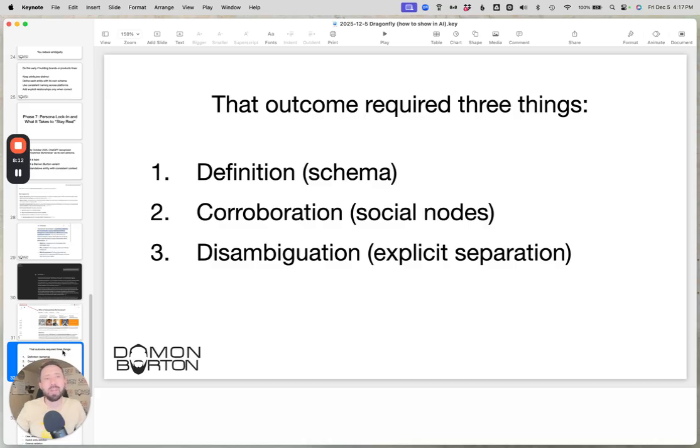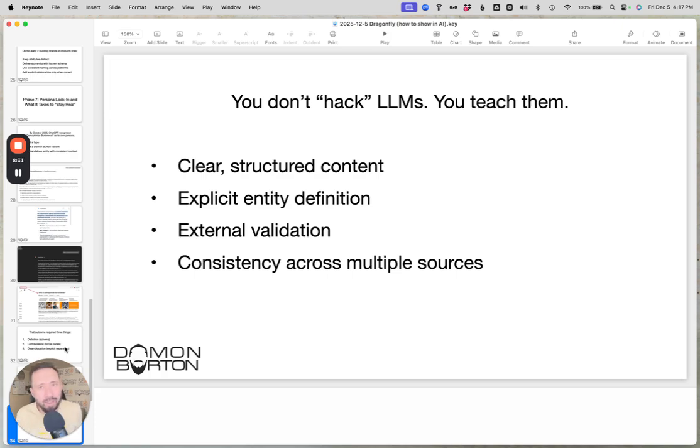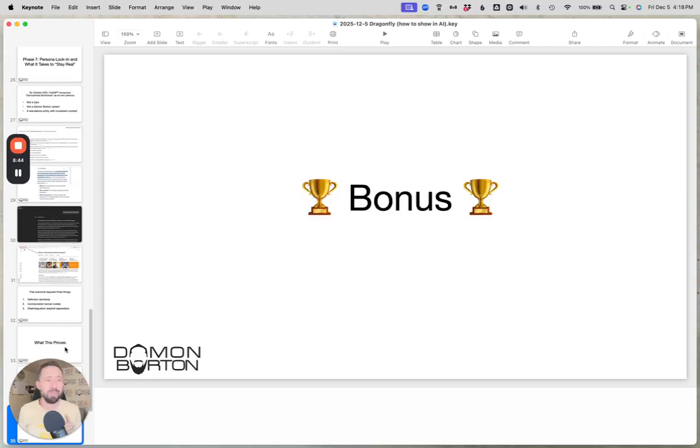And so basically, to summarize this, what we had to do is create the profile, give it definition with schema, add corroboration and clarity signals with social proof, and then clarify to separate the disambiguation to define explicit separation. And what this proves is that you don't hack LLMs, you teach them, you feed it content. You feed content in a structured manner, give it explicit definition, and then validate it with external signals that have consistency across multiple platforms.